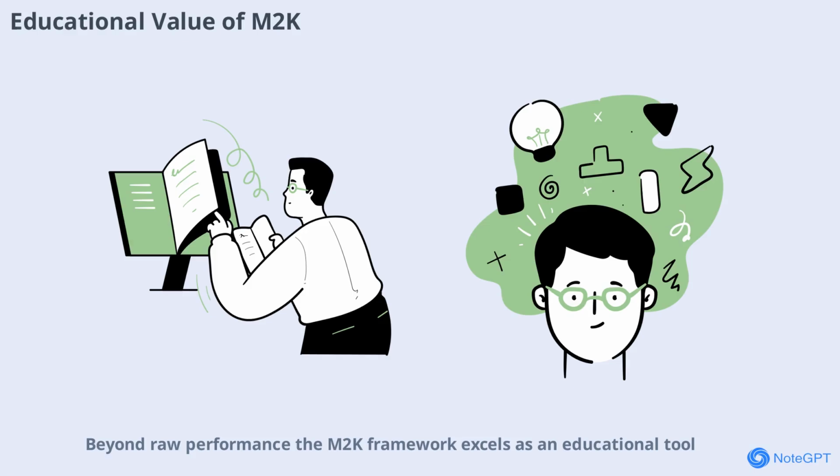Beyond raw performance, the M2K framework excels as an educational tool. It demonstrates how to build a minimal neural network library, implement AutoDiff with JAX, and construct a full training loop. The modular design makes it easy to understand and extend, providing a solid foundation for anyone learning about neural networks.